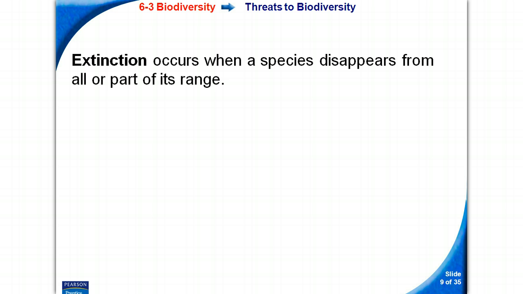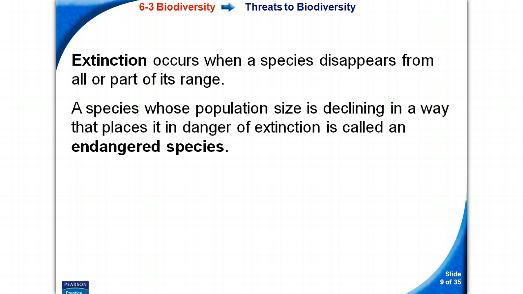Extinction occurs when a species disappears from all or part of its range. Many animals become extinct, and when they become extinct, this means they're no more. They're all gone, like the dinosaurs. Okay. Isn't the buffalo extinct? No, buffalo are not extinct. There are some other species that are extinct, but I have trouble thinking of them right off the top of my head. But dinosaurs are extinct. They're no longer on Earth.